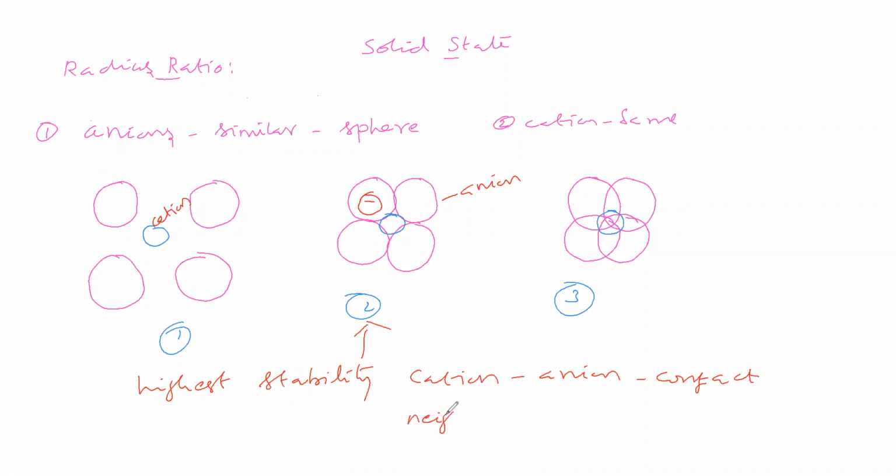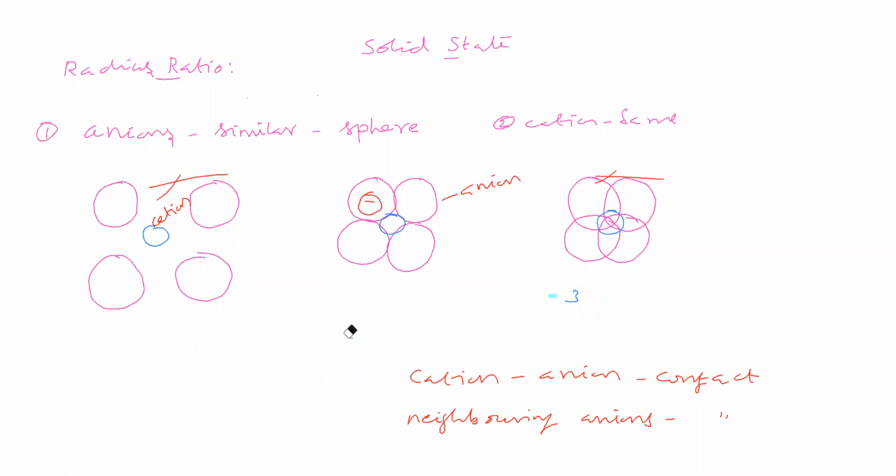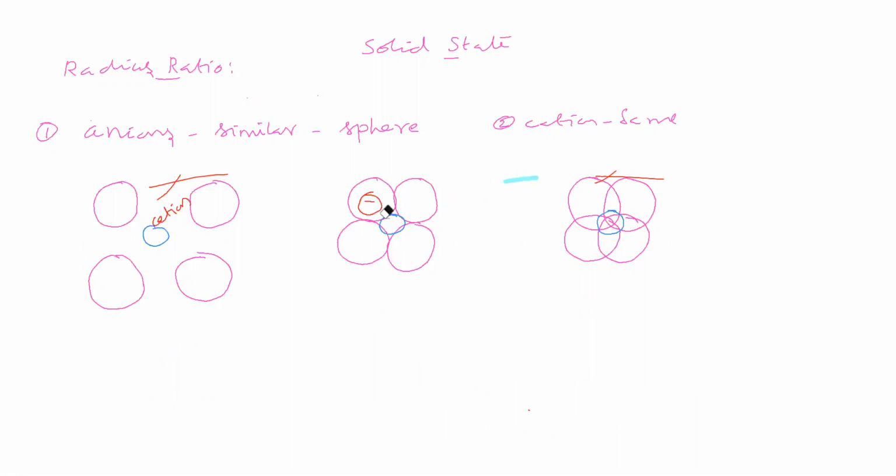Neighboring anions just in contact. Like this, stability is low. Like this also, stability is low. So now regarding stability, we got an idea of how the stability will be. Okay.